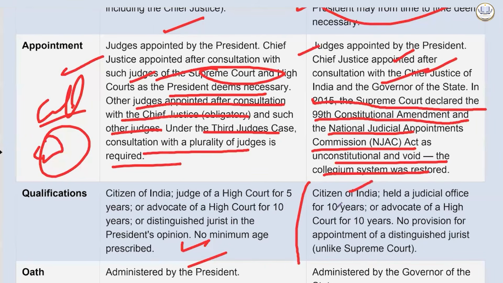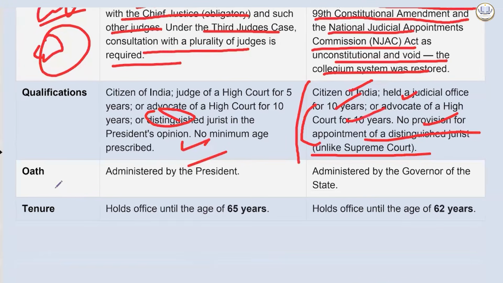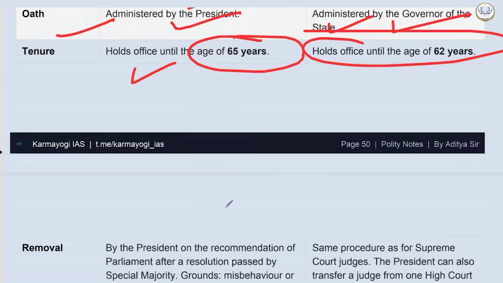For the High Court: citizen of India, held a judicial office for 10 years, or advocate of a High Court for 10 years. No provision for appointment of a distinguished jurist, unlike the Supreme Court. Okay. यहाँ distinguished jurist है ना, here nothing like this is mentioned. Oath is administered by the president for the Supreme Court, by the governor for the High Court. The Supreme Court judge holds office until the age of 65 years, the High Court judge until the age of 62 years.